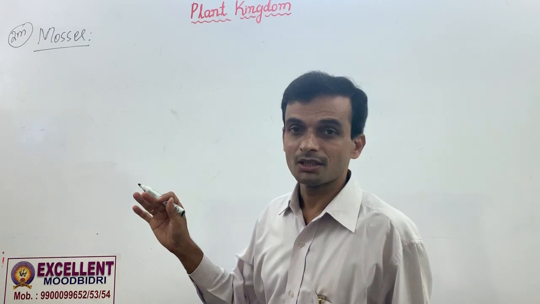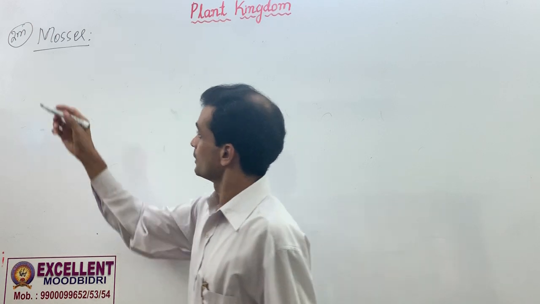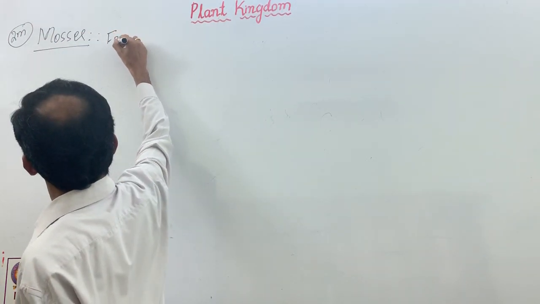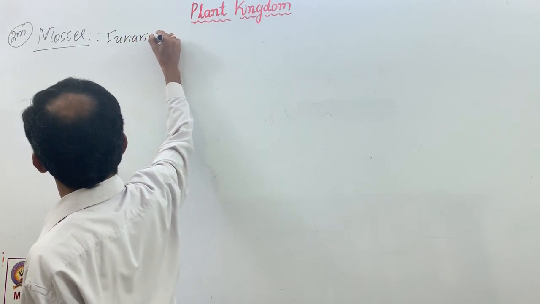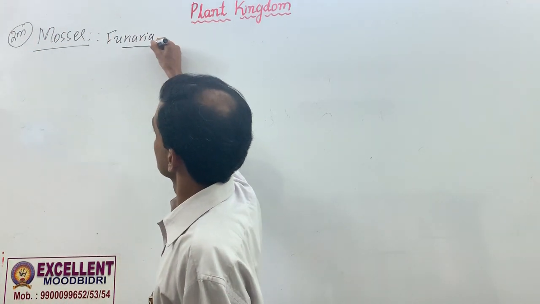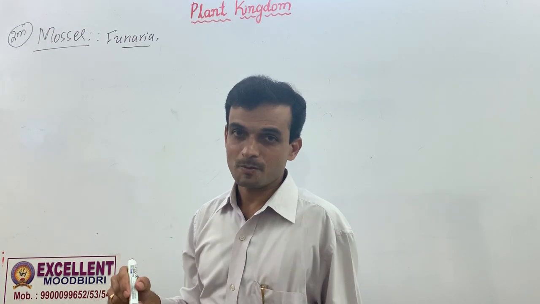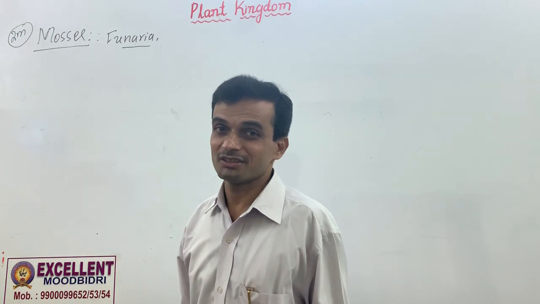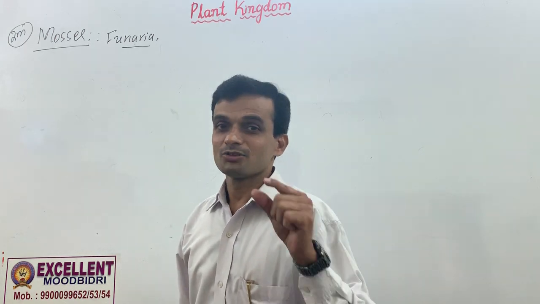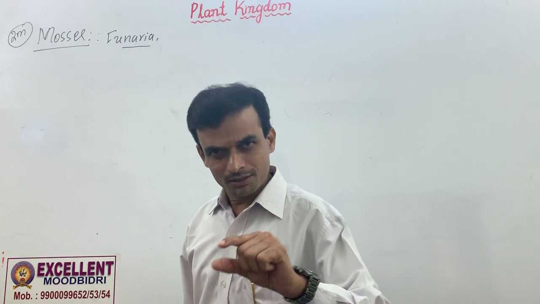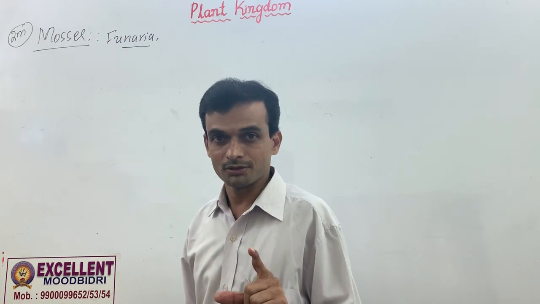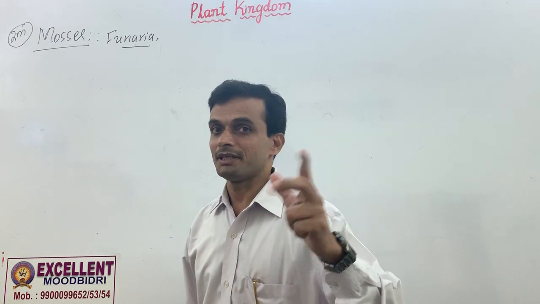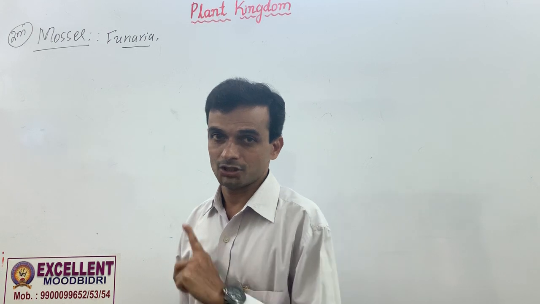How do mosses differ from liverworts? Before that, let me take examples of mosses. Funaria. NCERT gives the photograph of this plant. Upper portion is sporophyte and lower part is gametophyte. I mentioned that in bryophytes, the sporophyte is short-lived and it depends on the gametophyte for food, support, etc. The gametophytic stage is dominant in any bryophyte. That is true here.